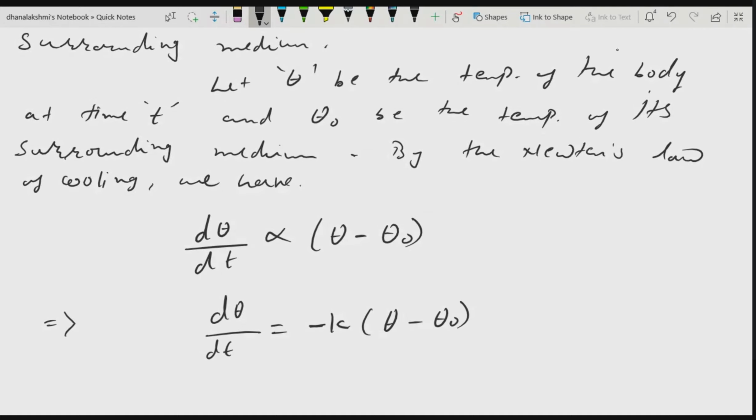Now tell me why I have used a minus sign here. k is a positive quantity, where k is greater than 0. It can be any positive constant. But why is the minus sign required here? Because the temperature is decreasing. Therefore, you have the minus sign. Okay. Now let us discuss the solution of this one.